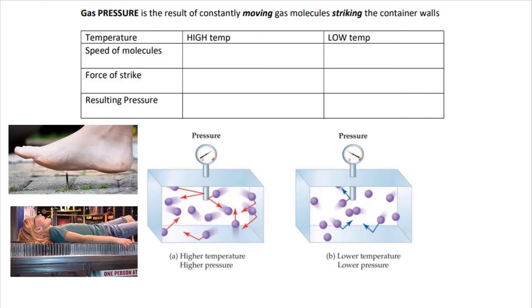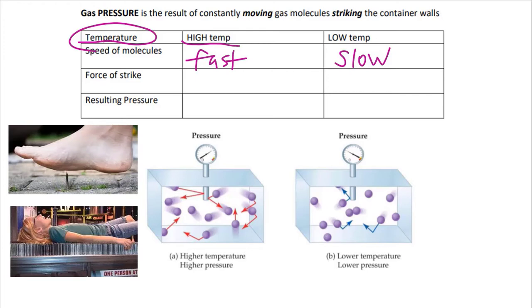Temperature is a huge piece here when it comes to pressure. If I have a high temperature, that means the speed of my molecules is very fast. If I have a low temperature, then my particles are moving very slow. Kind of like when we were talking about solids, liquids, and gases.